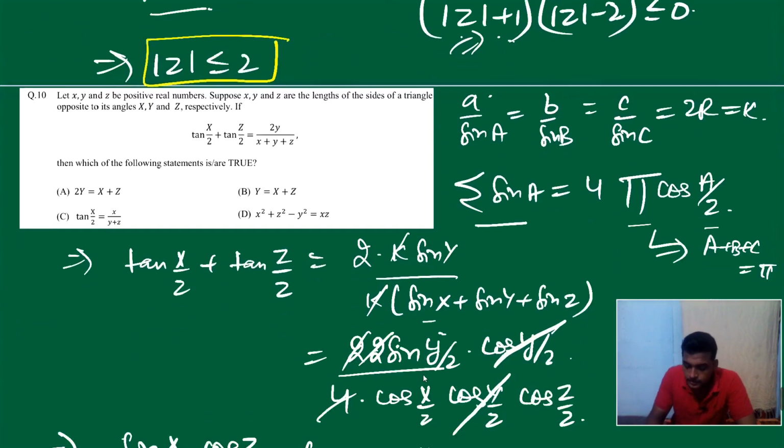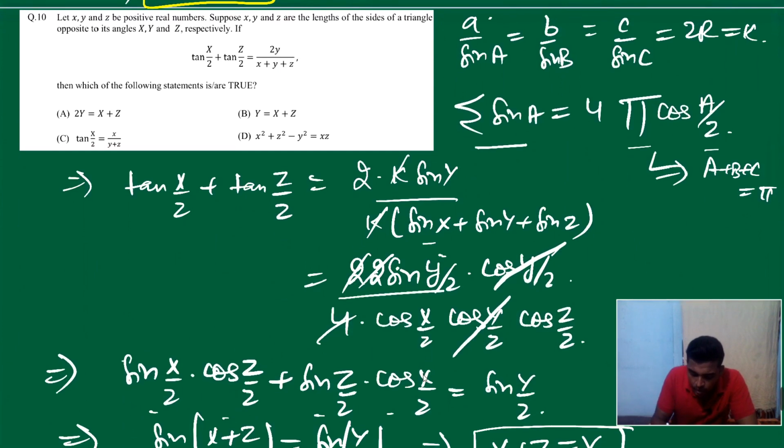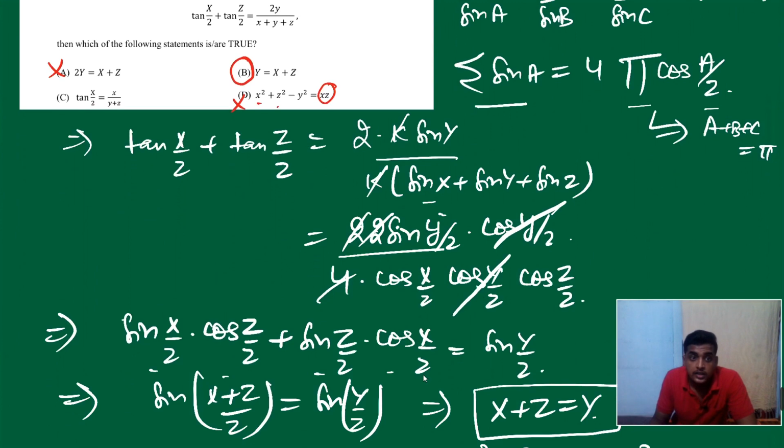Options are like this. The first one is wrong because in the second one we get x plus z equal to y, and the third one is also wrong because here we get minus 2xz, so it's also wrong. So what remains? C remains. If you check for C, C might be true, C might not be true. That we have to check, right? Okay, check then.